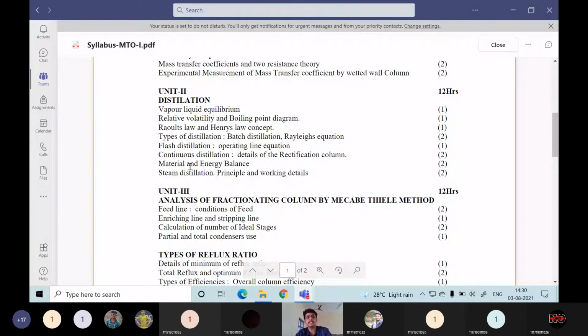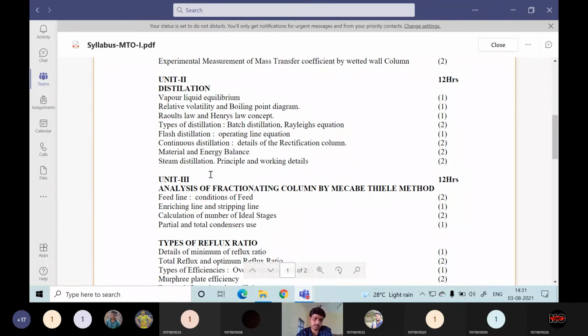While deriving the rectifying section operating line and the stripping section operating line, we will be using the mass and energy balance equations inside this distillation column. The next are steam distillation, vacuum distillation, extractive distillation, azeotropic distillation. Everything we will be discussing as auxiliary topics in this unit 2, their principle, working, advantages, disadvantages, in the last topic.